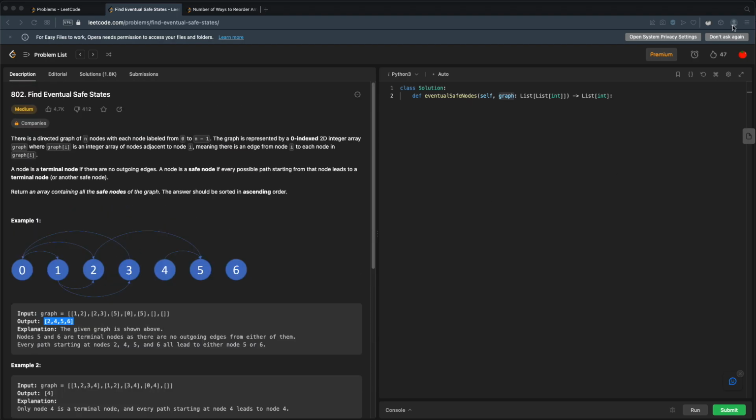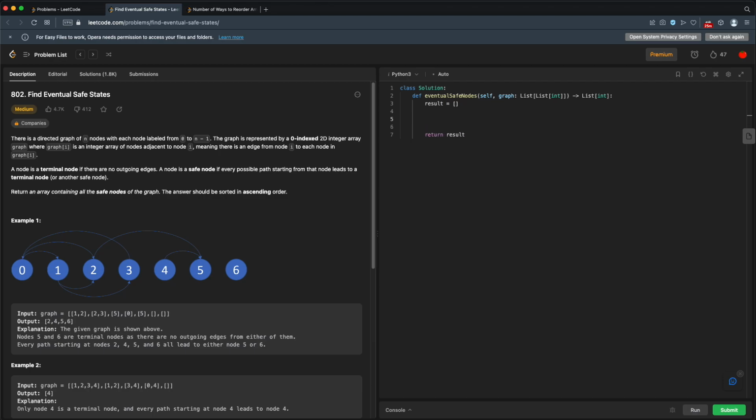Okay, so let's put 25 minutes on our Pomodoro timer, and we will get started. This one's going to be a bit tricky, but I think we can break this down into steps and make it easier on ourselves. So we'll start with our result here. That's going to be some list, because we know we have to return a list of all of our safe nodes. And then we can return our result.